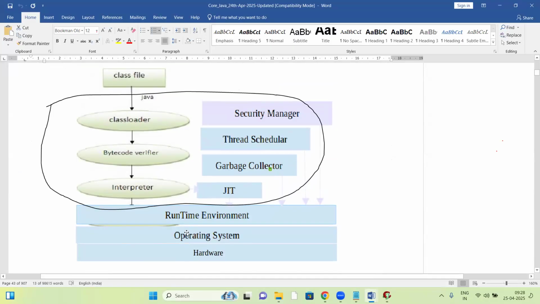That happens at runtime. So a Java program is prepared at runtime, and it will take some time to run.